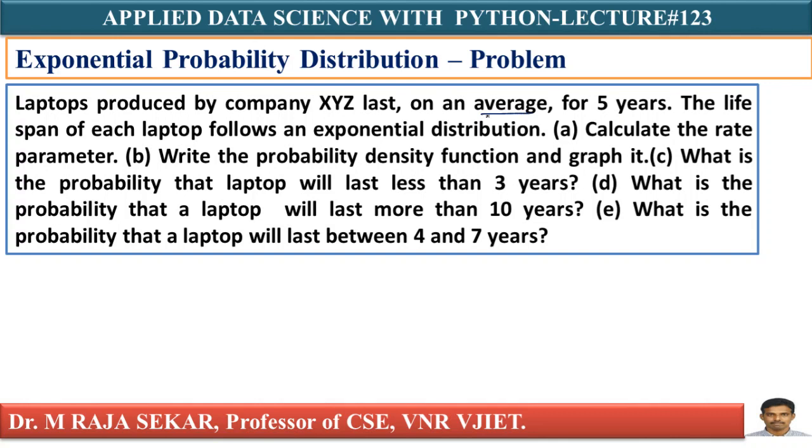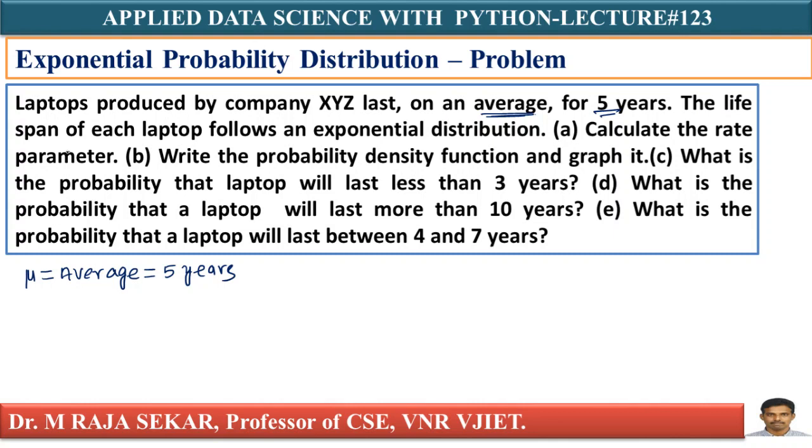Here in the question, the average is given. What is my average? Average is mu. I can write it as mu equal to average equal to 5 years. That is one parameter.